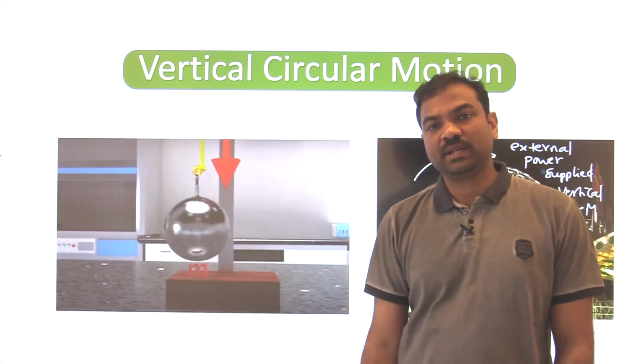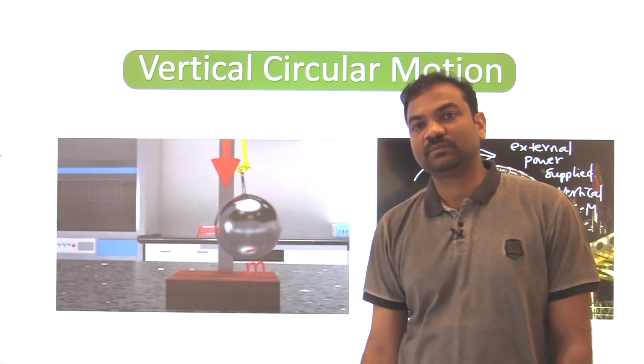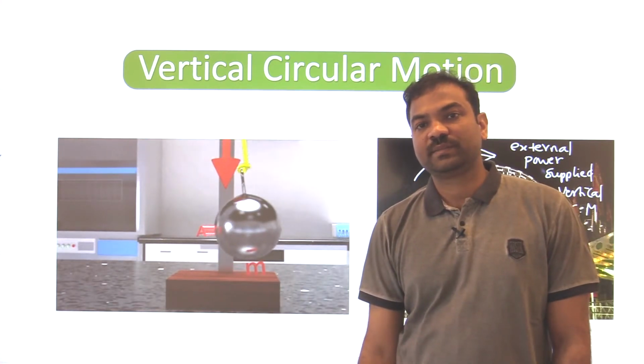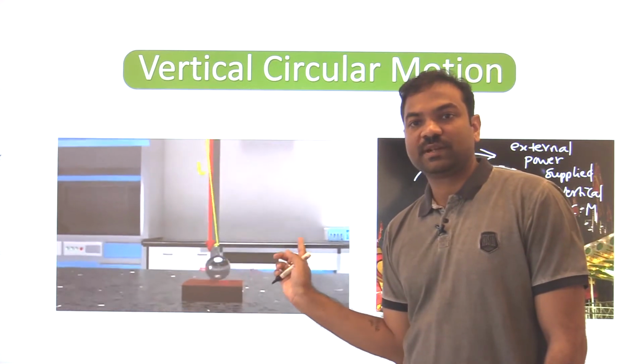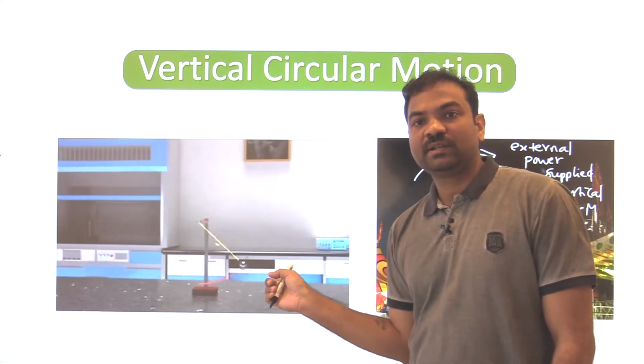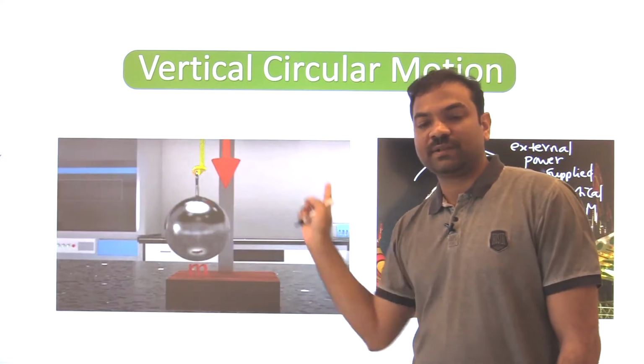Whereas if you see on your left side, there is one more circular motion. Okay? So there is a pendulum. I think you are able to see, if you hit at the bottom, then it will gain some velocity. Then it will go in a circular motion. So there is no power. It is moving under gravity.